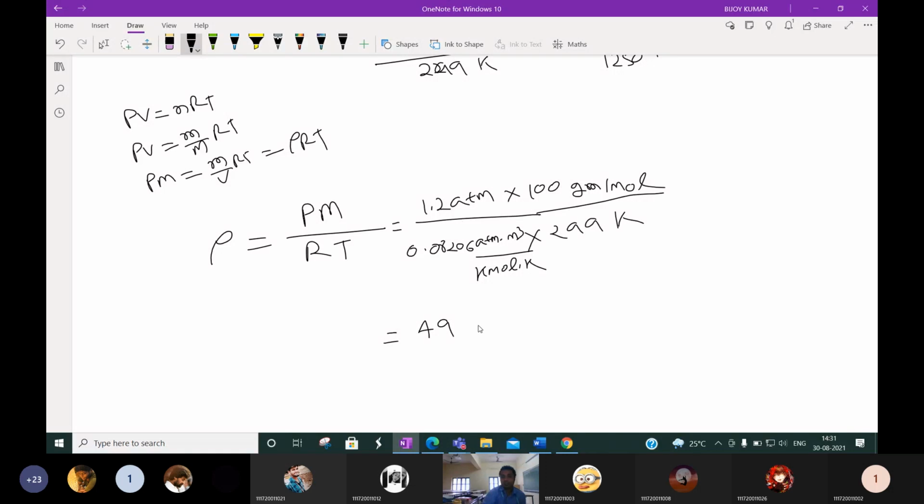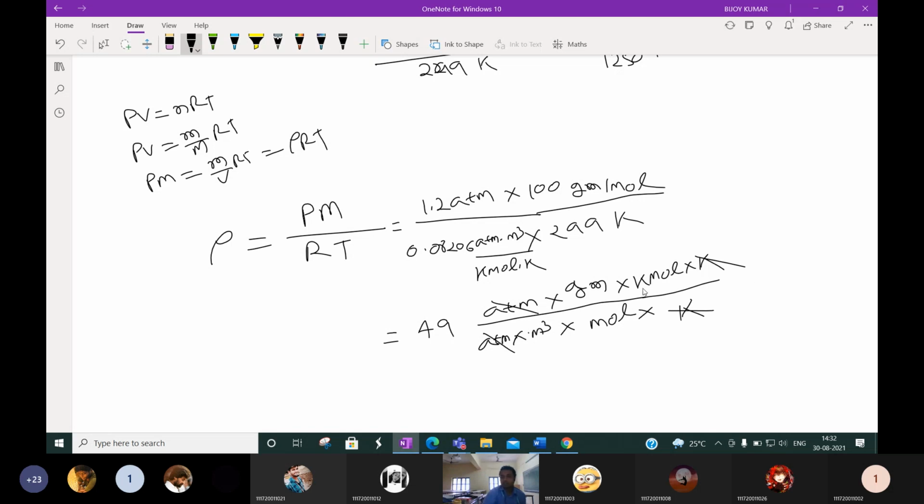That is very important. The unit is, first thing, atmosphere into, here unit is gram per mole, means we can write mole. Okay, here what is the unit? Atmosphere into meter cube into kilomole into Kelvin. It will go to top. Kilomole into Kelvin. Okay, into this Kelvin unit is there. Now this Kelvin will cancel. This atmosphere will cancel.